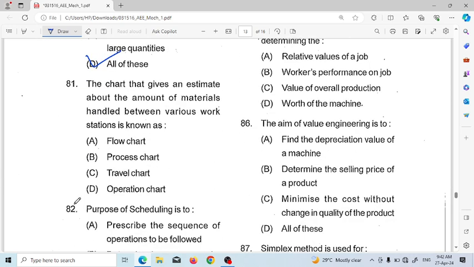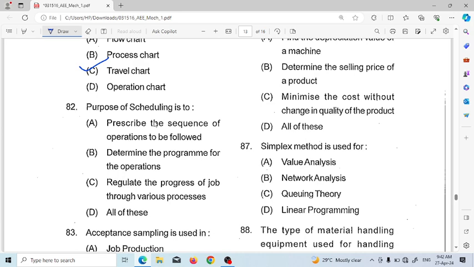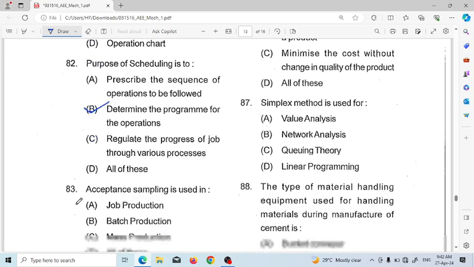Next, the chart that gives an estimate of the amount of material handled between various workstations is known as flow chart, process chart, travel chart, operation chart. This is travel chart. Next, the purpose of scheduling is to prescribe the sequence of operation to be followed, determine the program for the operation, regulate the progress of job through the various process, and option D, all of these. So the purpose of scheduling is to determine the program for the operation.